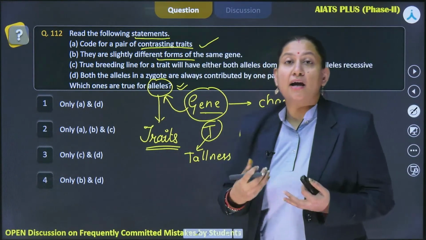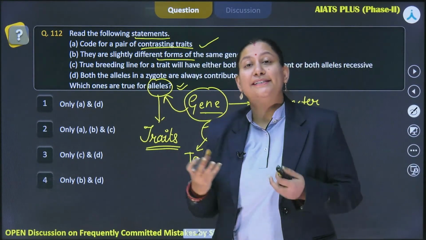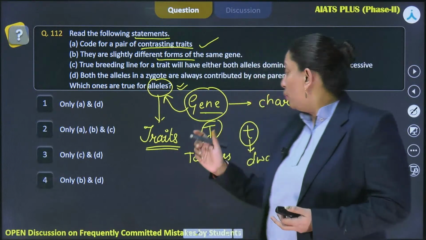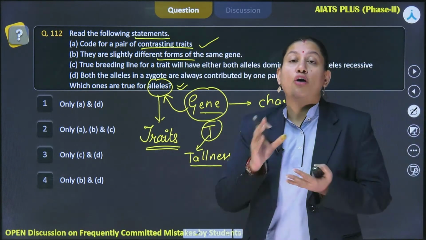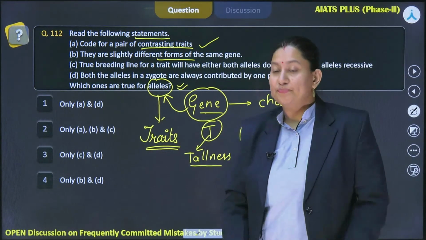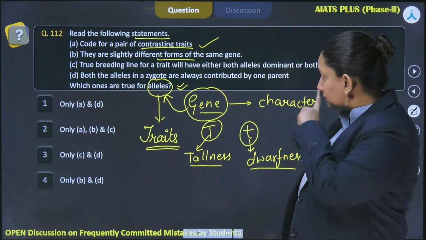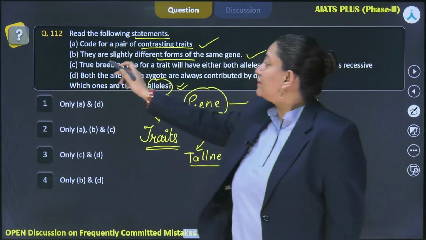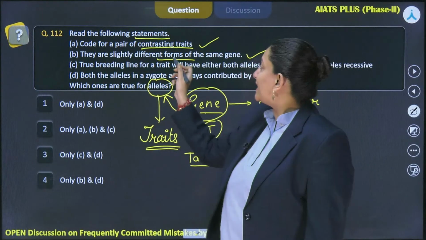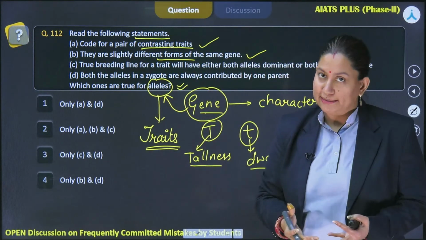And because they are slightly different forms of the same gene, that is the reason why they are giving different traits of the same character, right? So we are going to consider this statement as a true statement, because it is depicting that alleles are slightly different forms of the same gene, right?